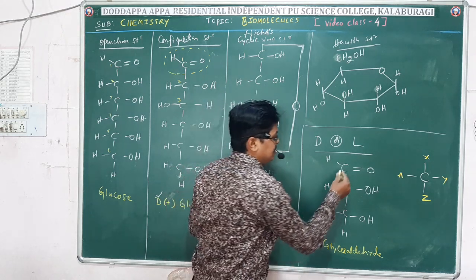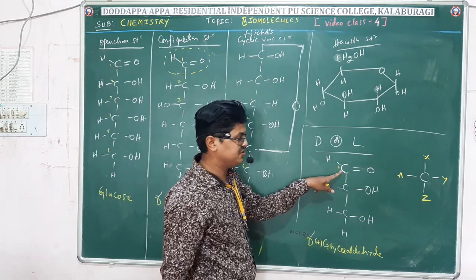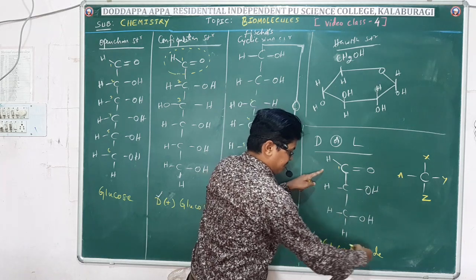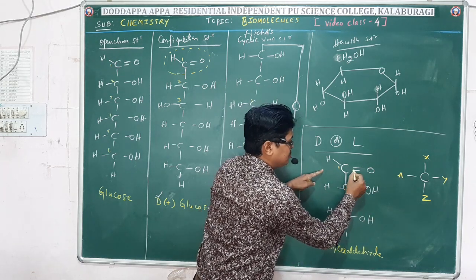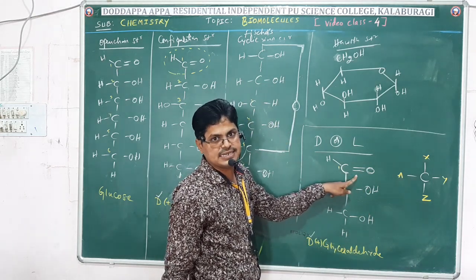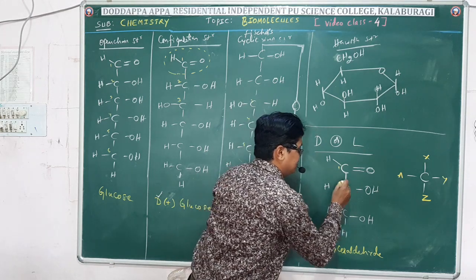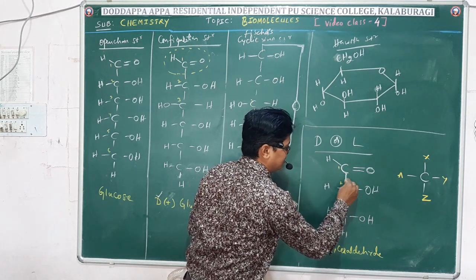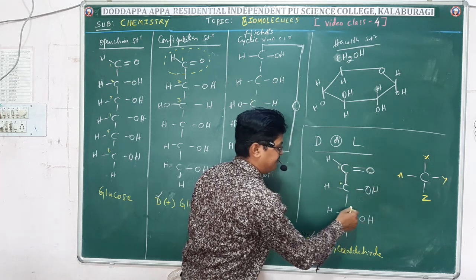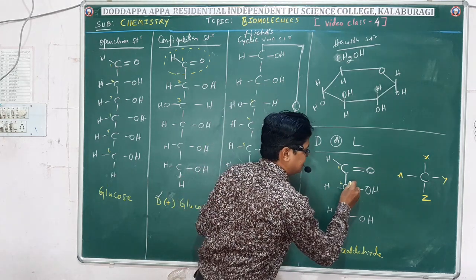Then focus here. Let me take carbon number 1. Is it asymmetric? This bond is with hydrogen, this is with the R group, and these 2 bonds are attached to the same oxygen. Hence it is not asymmetric. It is symmetric, so leave that one. Focus on the second carbon. This bond is attached to the R group, this is OH, different, H is different, this is different. This is the asymmetric carbon. Let me mark it with a star.